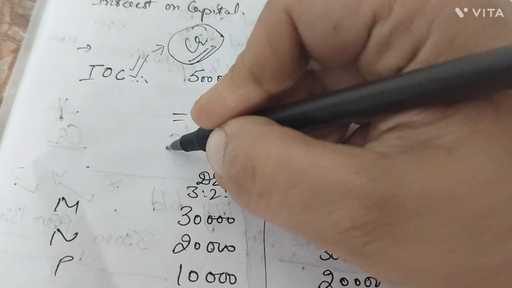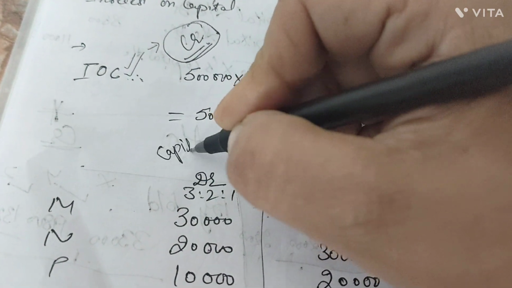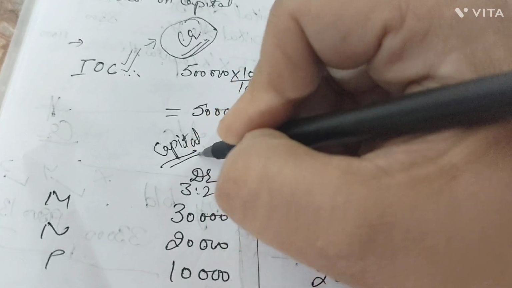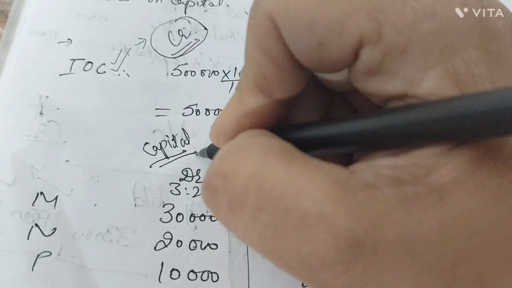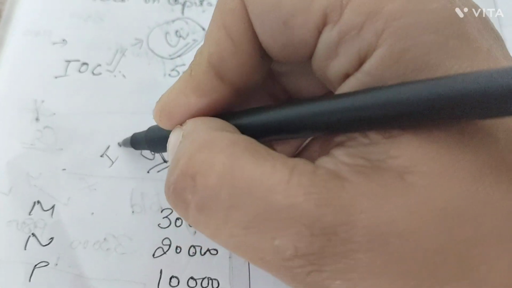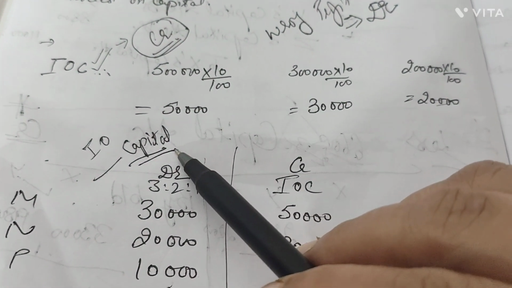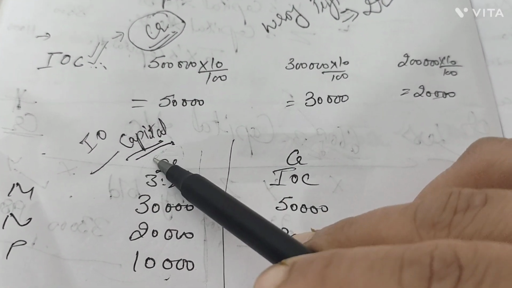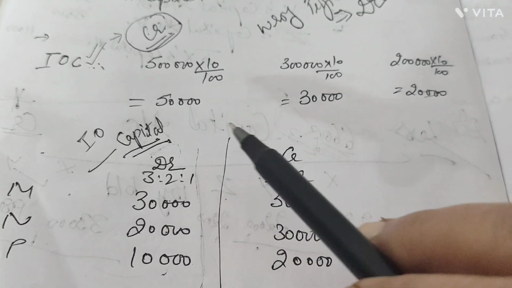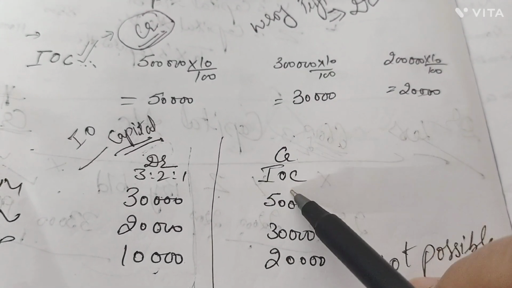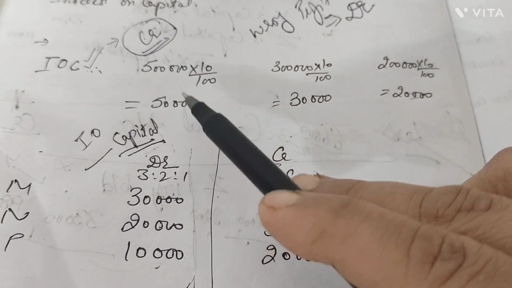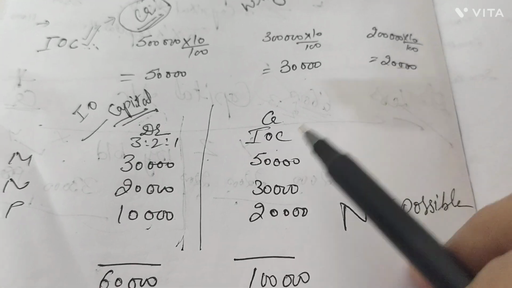You should remember from the capital account point of view, what is done wrong needs to be done opposite. IOC is credited to the capital accounts, but now it has not been provided, so it is to be debited. Now the opposite of this is credit. IOC needs to be credited, but the IOC amount was 50, 30, 20.